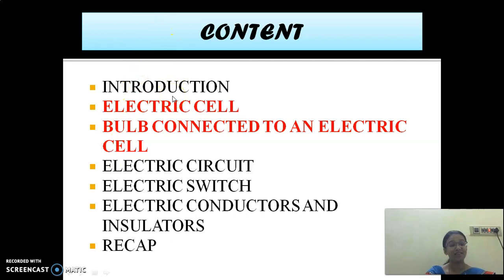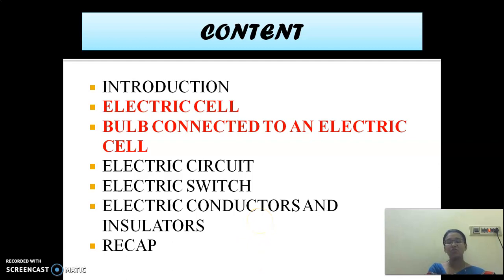The last class we had seen about the introduction. Today we are going to see electric cell. What is it? Electric cell and a bulb connected to an electric cell. The remaining we will be seeing in the next class as usual.